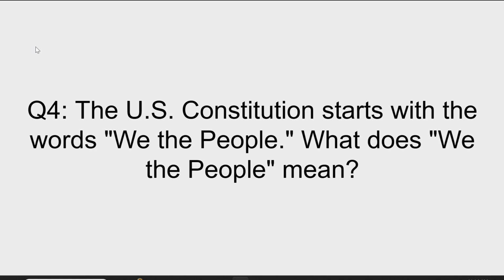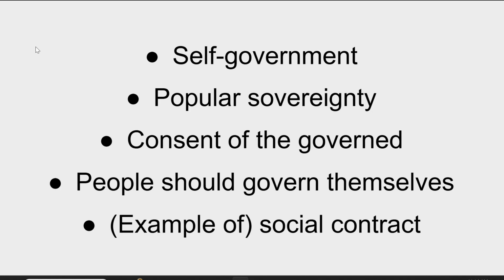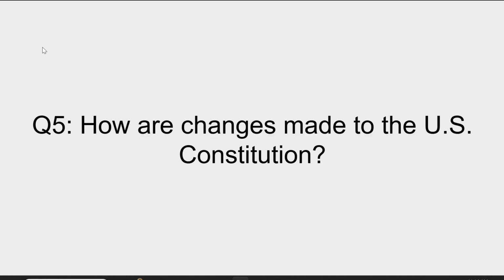The U.S. Constitution starts with the words "we the people." What does "we the people" mean? Well, the easiest one is self-government. The other words might be hard if you're not an English speaker. Popular sovereignty means that people have the right to vote for their representatives. Consent of the governed means that as well. People should govern themselves. An example of social contract is kind of a hard one to explain, so I would definitely stay away from that one. Self-government, I believe, is going to be your easiest one to remember.